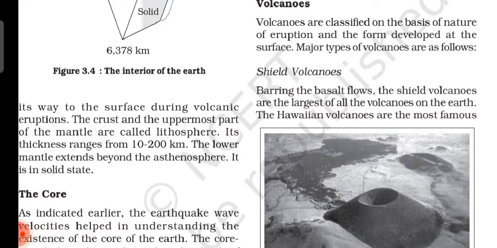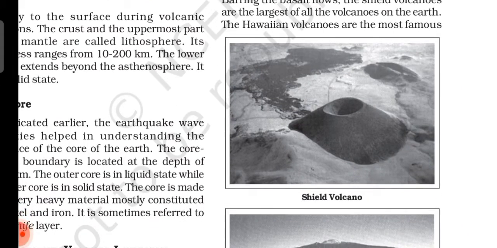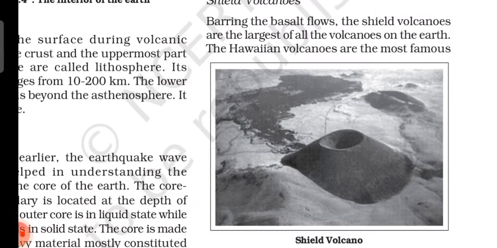Volcanoes are classified on the basis of the nature of eruption and the landforms developed on the surface. The first type is the shield volcano. You can see it in the figure. This is a shield volcano. Now we'll learn the characteristics of the shield volcano.